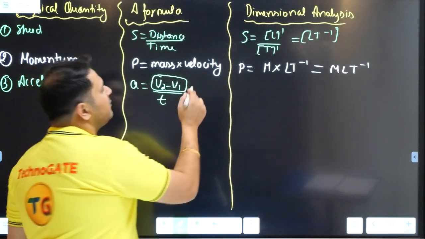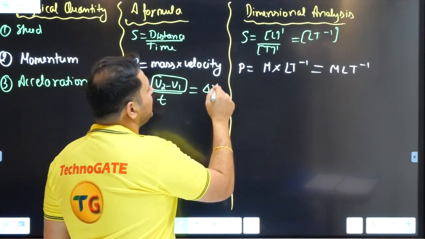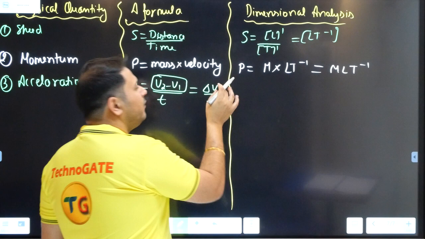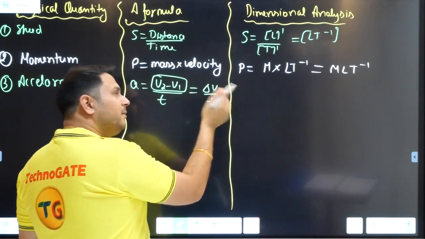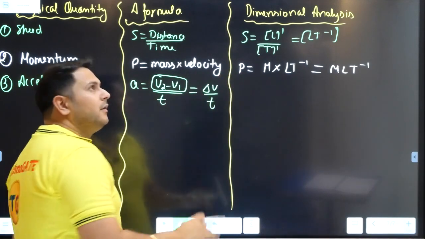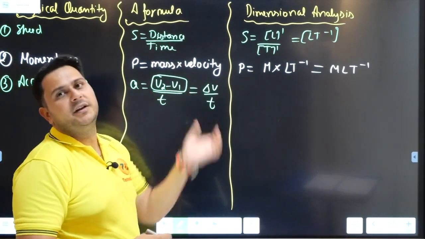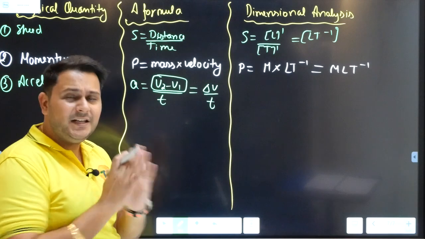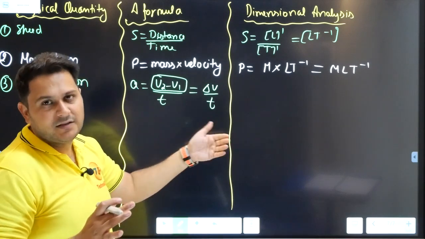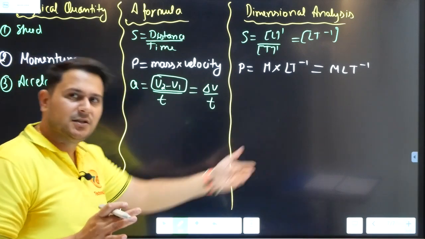So this is going to be delta v upon t, where the dimension of v will be the same as that of the original speed or velocity. Why? Because subtraction or addition will not influence dimensional analysis.